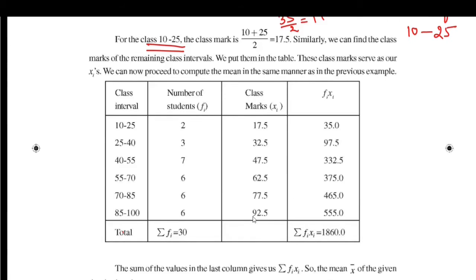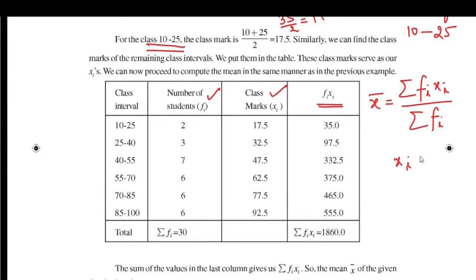Class marks are considered as xi values. Using this xi value and this frequency, we find fi xi. Just like in ungrouped data, in grouped data also, the mean is equal to sigma of fi xi by sigma of fi. Here xi are class marks.